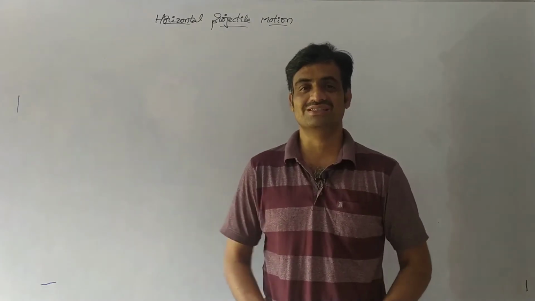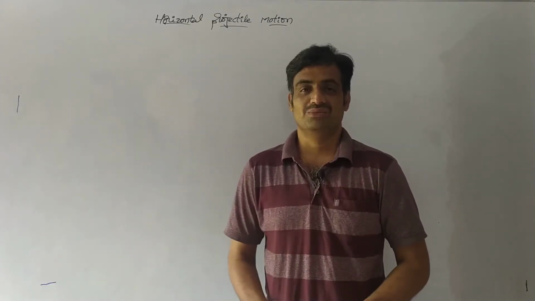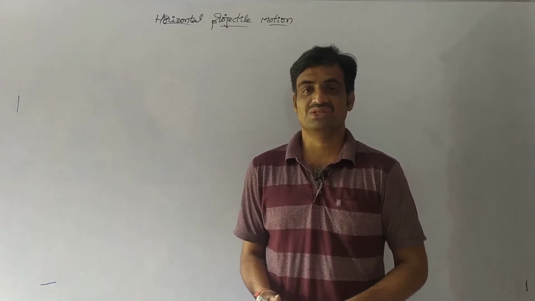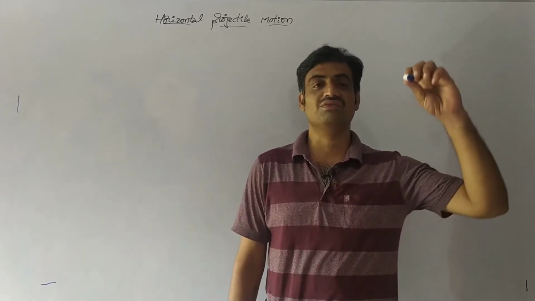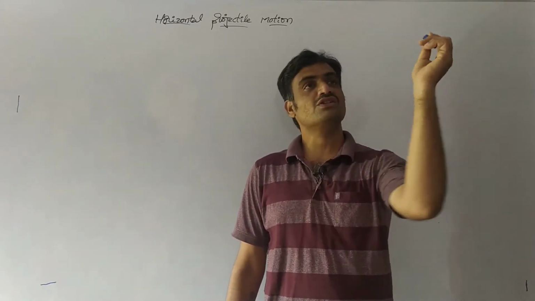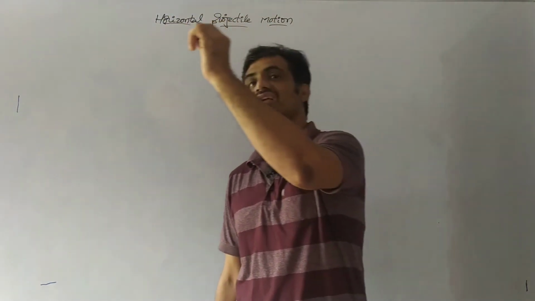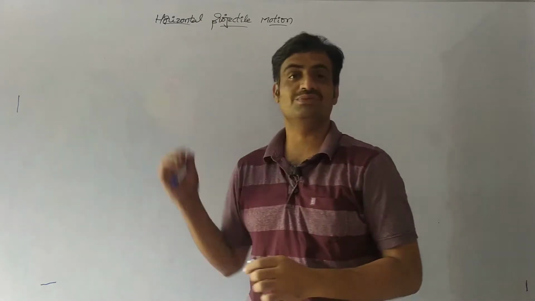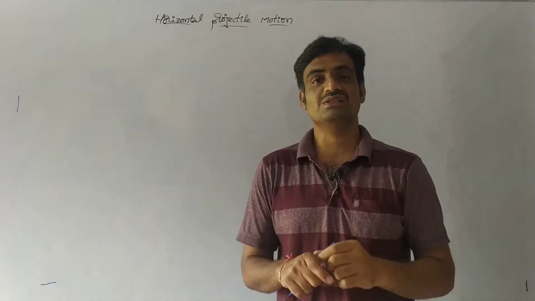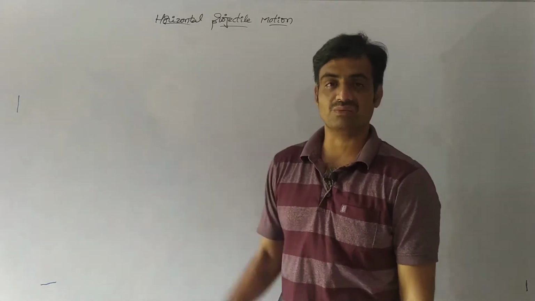So today we are going to discuss horizontal projectile motion. In the case of horizontal projectile motion, if a body is projected from a certain height with a velocity u along the horizontal, then the trajectory followed by the body is known as horizontal projectile motion. Now we have to prove this trajectory is a parabola.